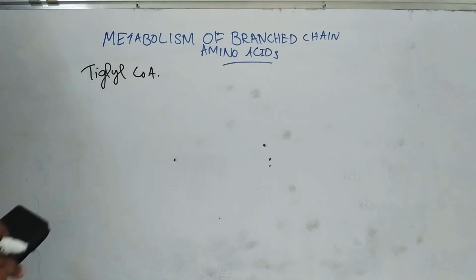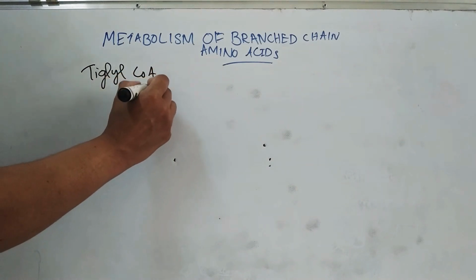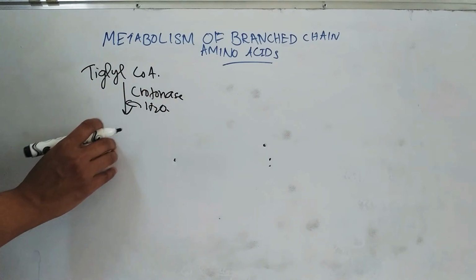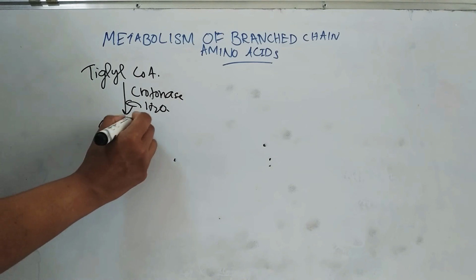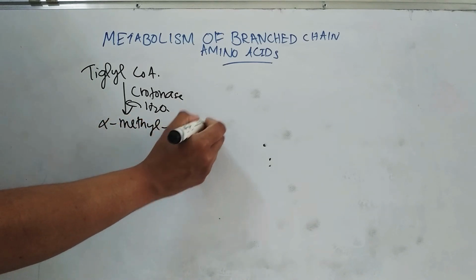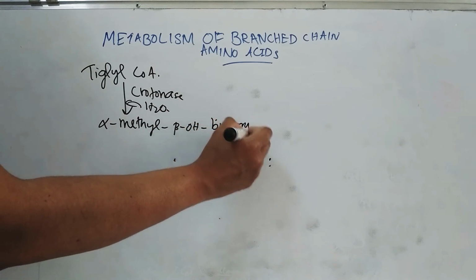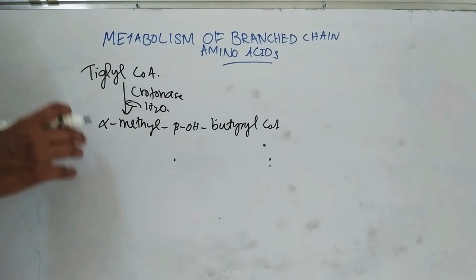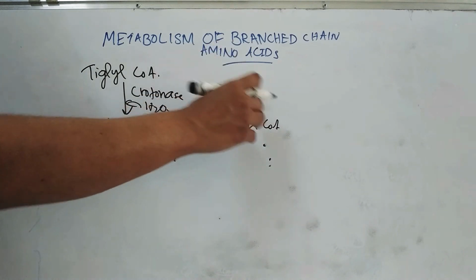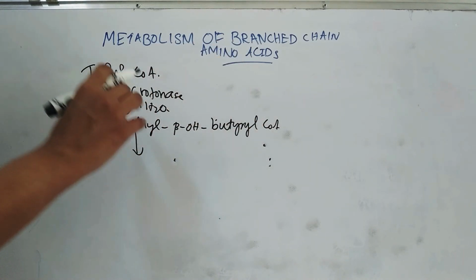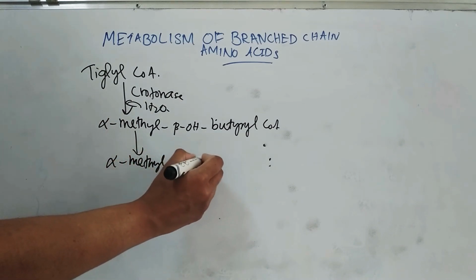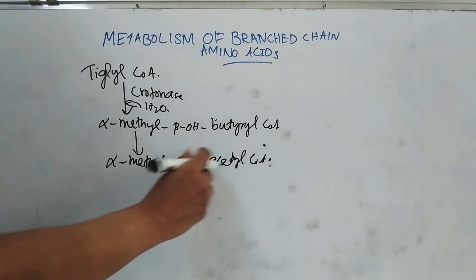The first step is hydration of this Tiglyl CoA by the enzyme crotonase to form alpha methyl beta hydroxybutyryl CoA. The second step is dehydrogenation of this alpha methyl beta hydroxybutyryl CoA to form alpha methyl acetoacetyl CoA.